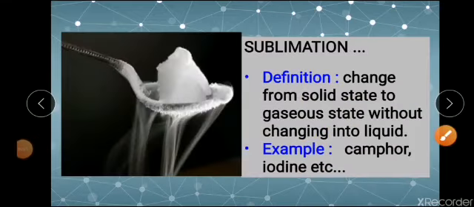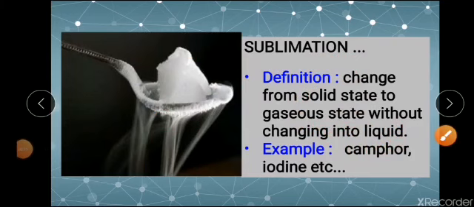Now we are coming to the third set of change of state of matter, that is from solid to gaseous state directly without changing into liquid. That process you call sublimation. For example, camphor, iodine, etc. You might have seen when you burn camphor, camphor is of solid state, right? A white colored substance. When you burn it, you are not going to see any liquid state there. After some time, the camphor completely vanishes as vapors, right? So that is what you call sublimation.